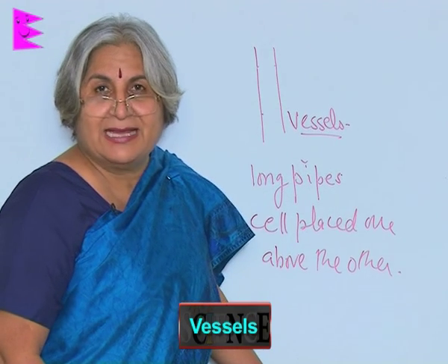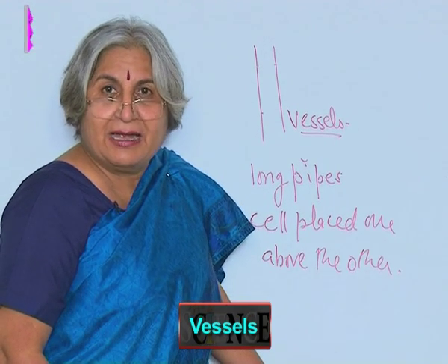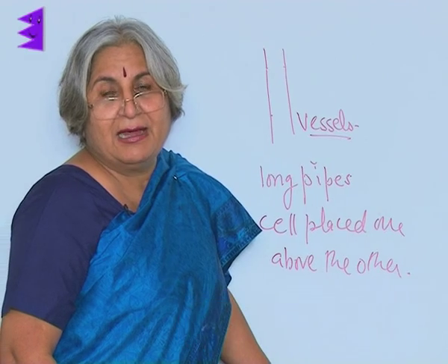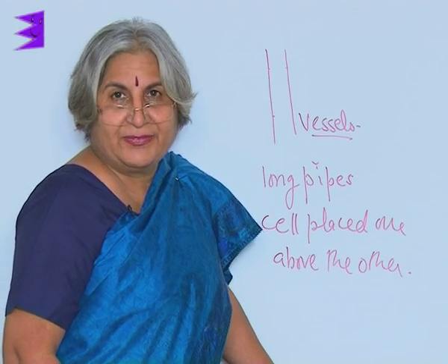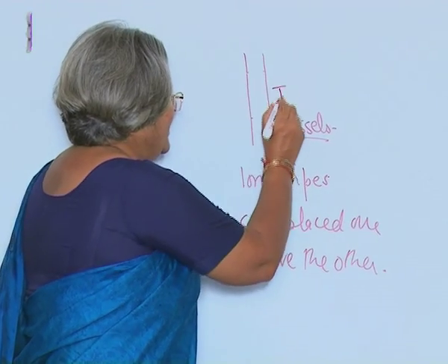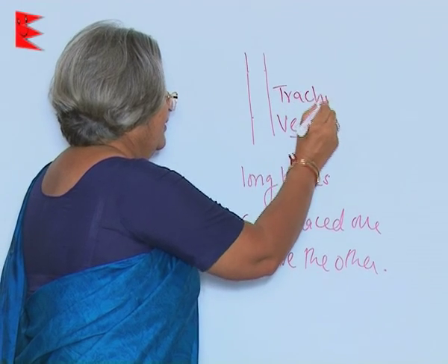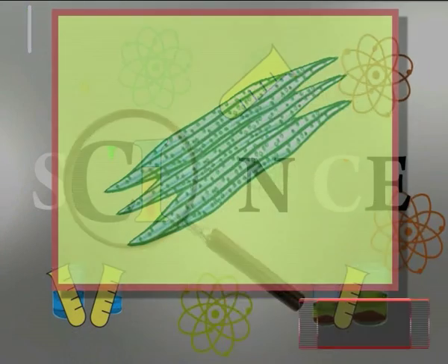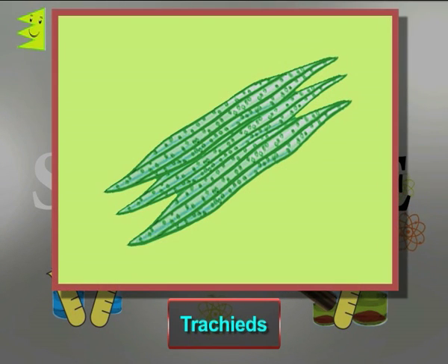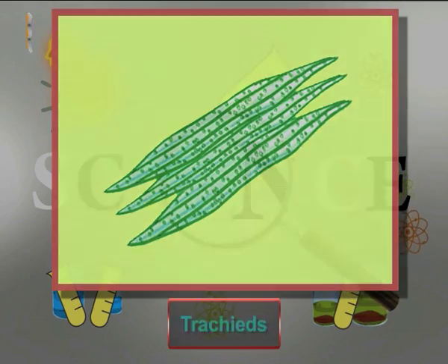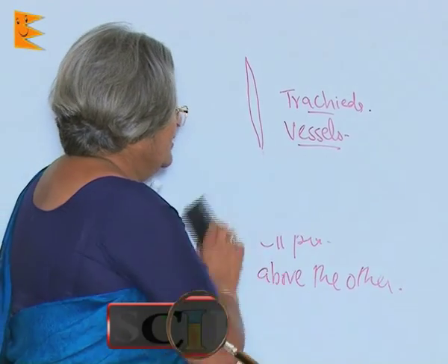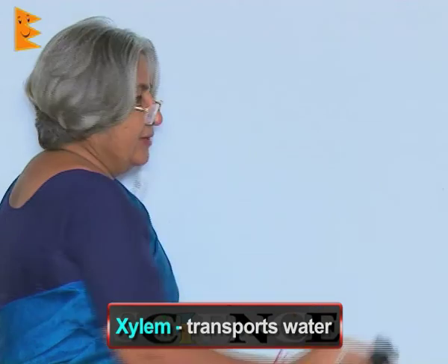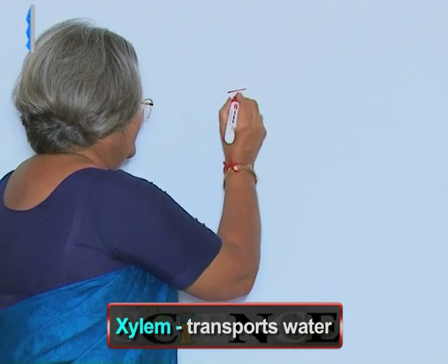In some plants like ferns, there are tube-like structures, but they are shorter in length and they are called tracheids. Tracheids are like this, pointed. The flowering plants have both tracheids as well as vessels. So, the function of xylem is to transport water.